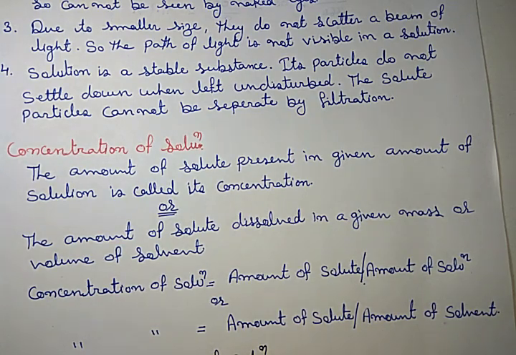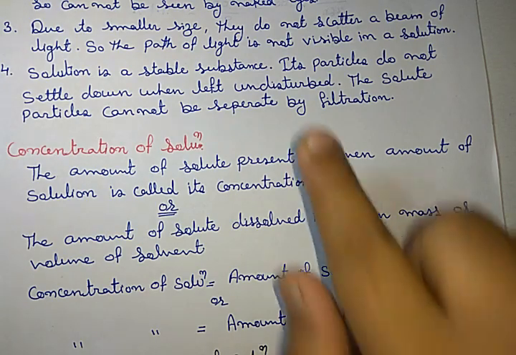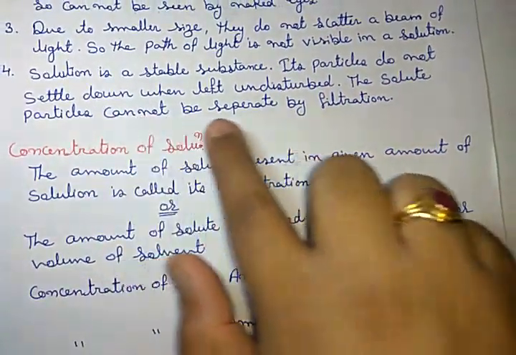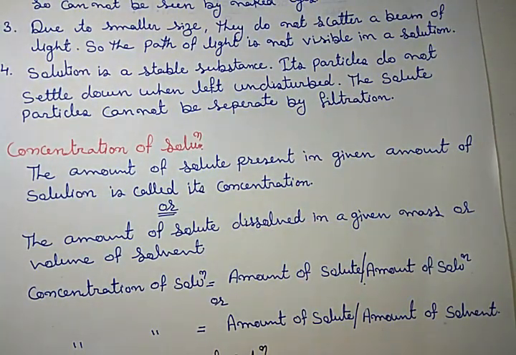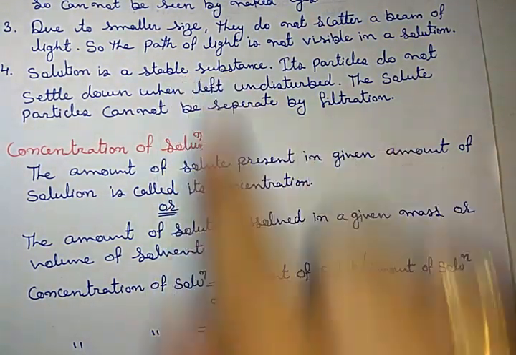It is not possible that the sugar settles down and collects at the bottom of the glass. So its particles do not settle down when left undisturbed. That is the first point of stability.